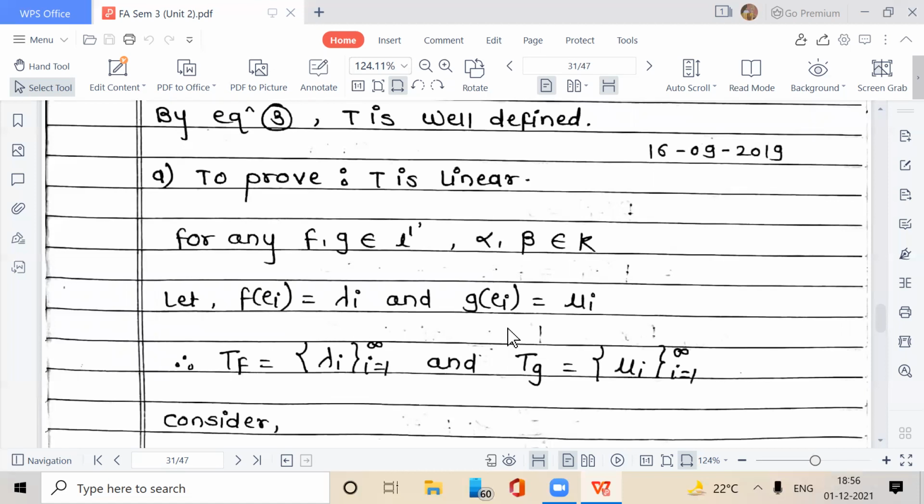Each e_i is a sequence. T of f is equal to lambda_i, i equal to 1 to infinity, and T of g is equal to mu_i, i equal to 1 to infinity.